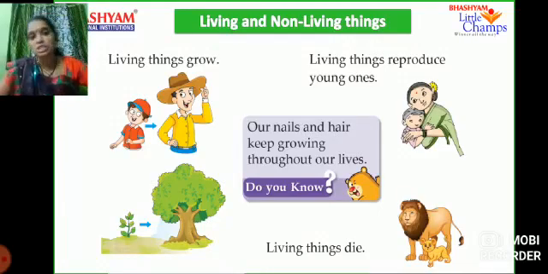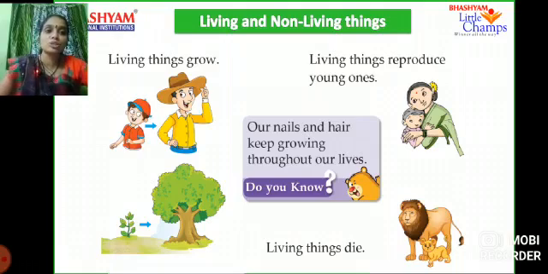By this, plants also grow. Also, we can see a kitten develop into a cat, a puppy into a dog. Like this, a baby, a child into an adult. Like this, all the living things grow.